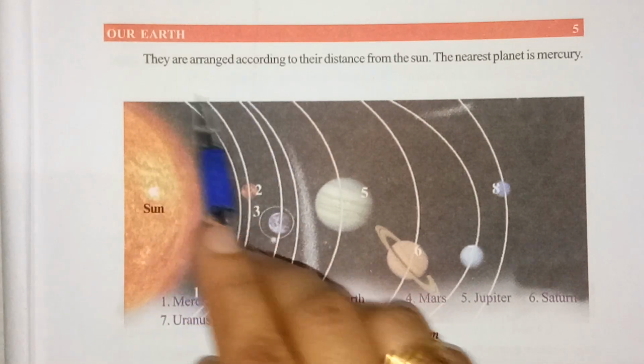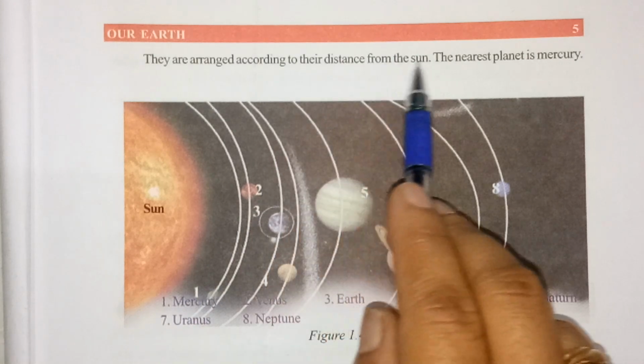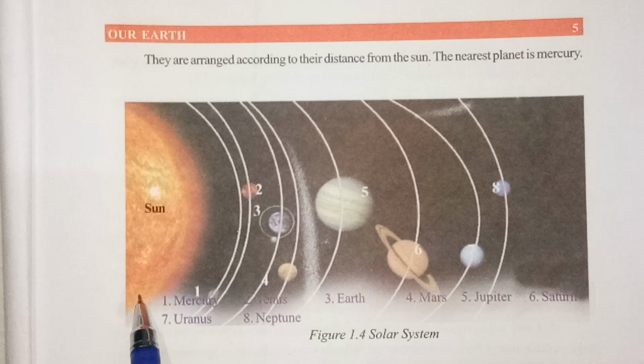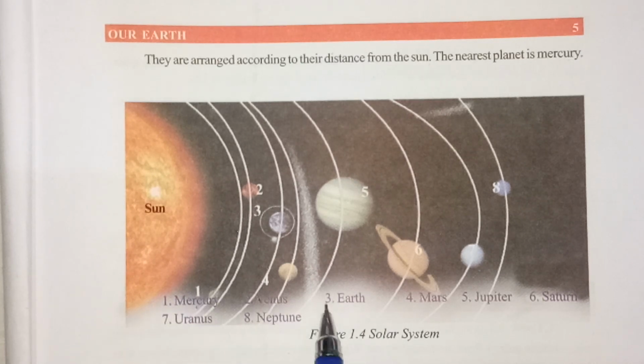See, this is the diagram of the solar system. The planets are arranged according to their distance from the Sun. The nearest planet is Mercury. See students, this is the Sun. Nearest to it, the first one, is Mercury. Then Venus, then Earth, then Mars, then Jupiter, Saturn, the 7th one is Uranus, and the last one is Neptune.